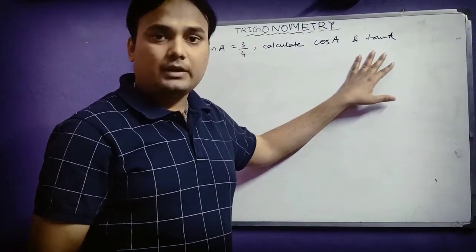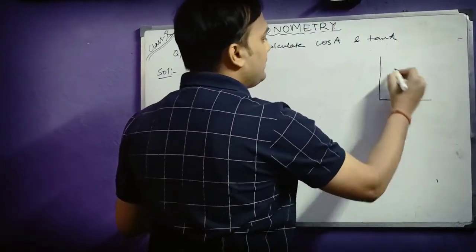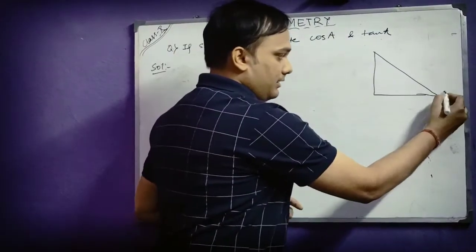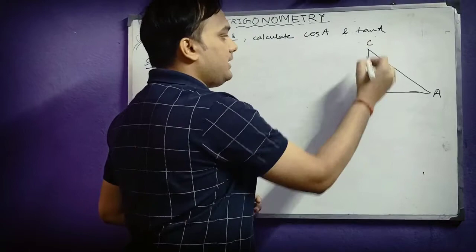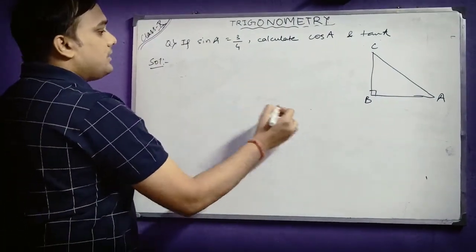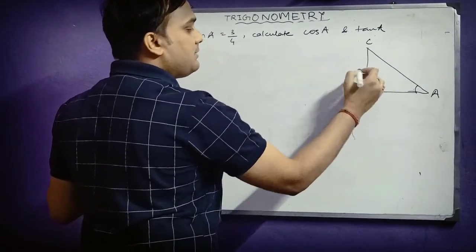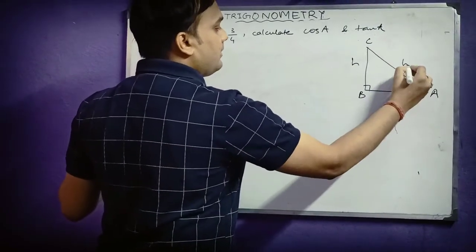So for our convenience, first we will draw a right angle triangle here. So this is the right angle triangle. Because your angle is A here, I will take the angle here for my convenience, and B here, which is 90 degrees, and C here. So as you can see, sin A, as I am dealing with A, the side opposite to A, that means CB, will be height, BA will be base, and CA will be hypotenuse.